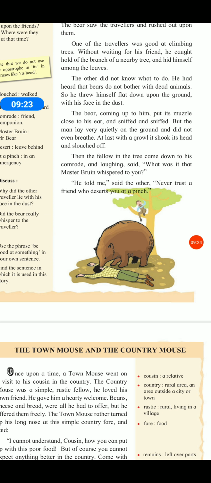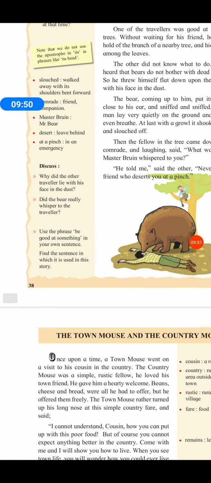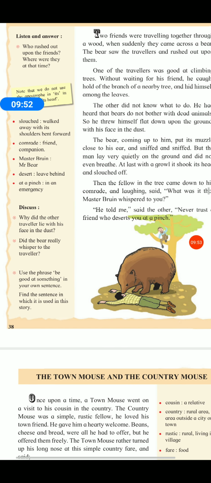The man lay very quietly on the ground. That friend was lying on the ground very quietly and did not even breathe at that time. At last, with a growl, the bear shook its head and slouched off. That bear went away from that friend.